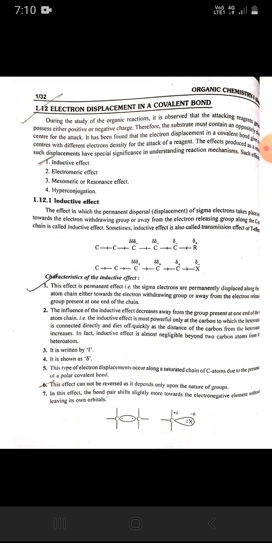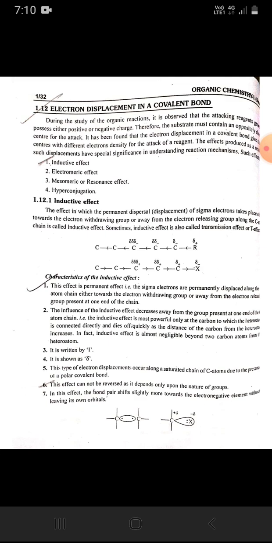Characteristics of the inductive effect. This effect is a permanent effect, that is, the sigma electrons are permanently displaced along the carbon atom chain either toward the electron withdrawing group or away from the electron releasing group present at one end of the chain.